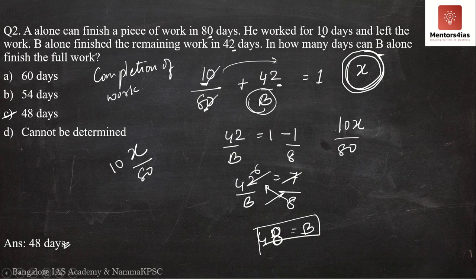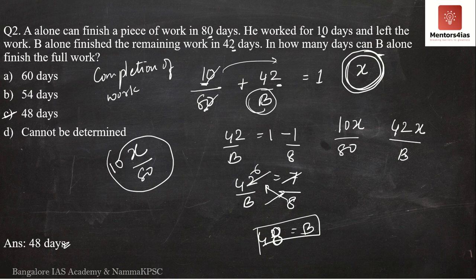Now, the remaining amount of work is completed by B. How many days does he work for? He works for 42 days. But the total number of days that he takes to complete the work, we don't know. Therefore, I'm representing this as B. Just like how I got 10x by 80, similarly, I'm writing it as 42x by B. How did I get 10x by 80? X by 80 is the amount of work that A is able to complete in one day. He works for 10 days, therefore 10 into x by 80.